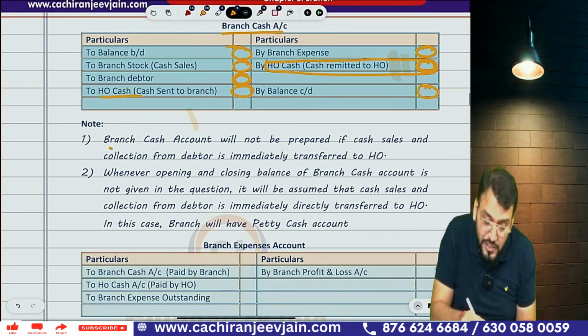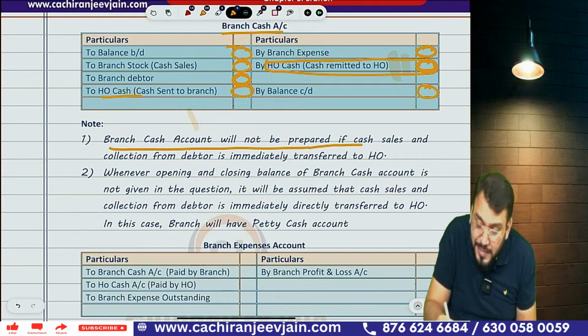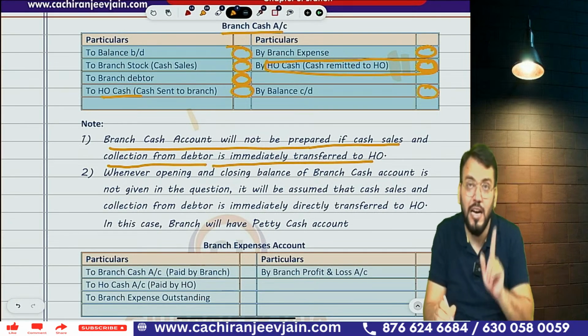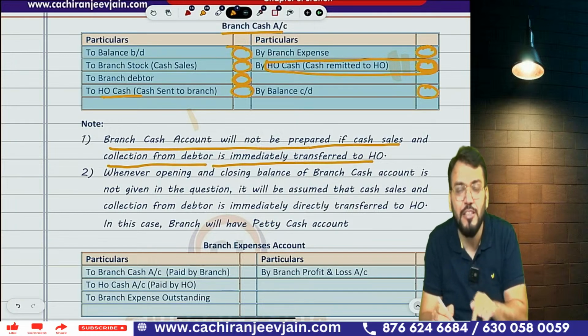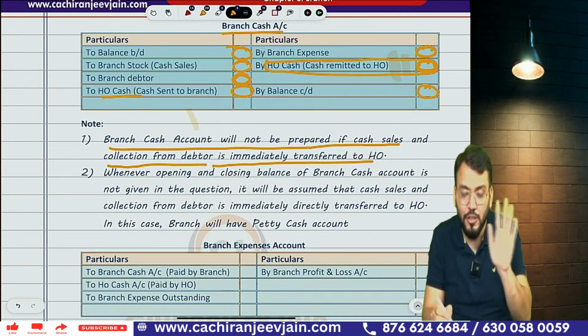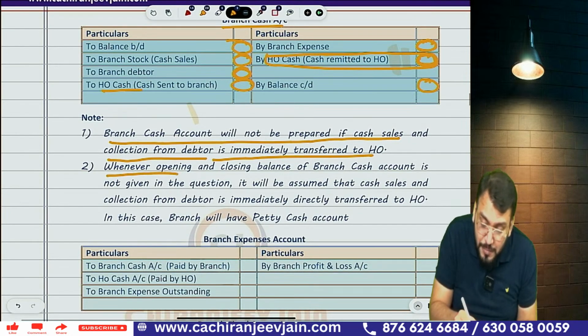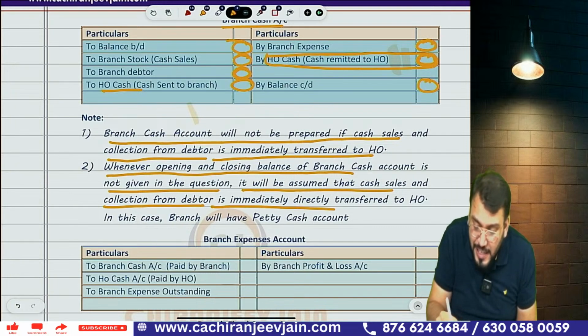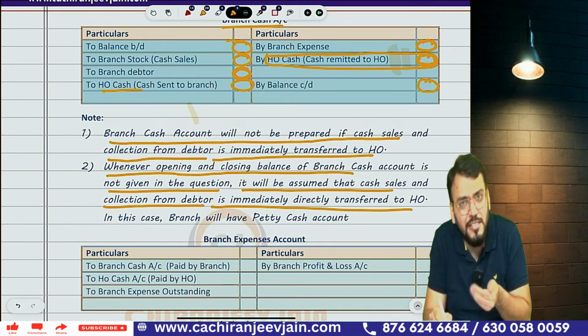Correct? So the branch cash account will not be prepared if cash sales and collection from debtors are immediately transferred to HO. Understood this point? This point will be given in the question. It means we are not supposed to prepare the branch cash account in that case. Got this point? Whenever the opening and closing balance of branch cash account are not given in the question, it will be assumed that cash sales and collection from debtors are immediately transferred to HO. That is an implied assumption.